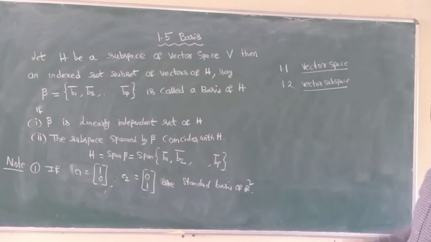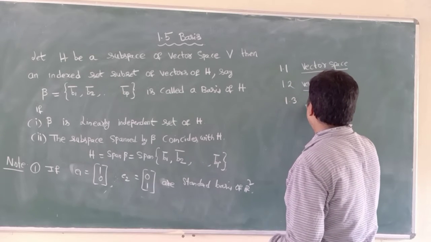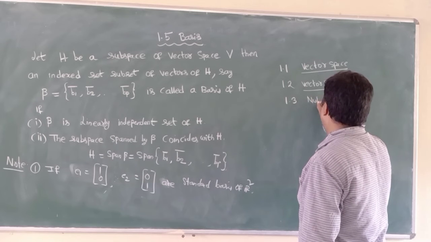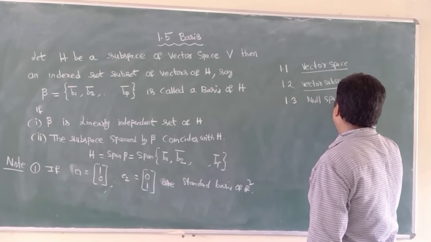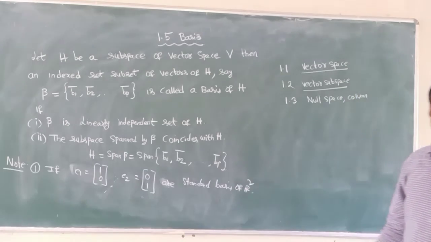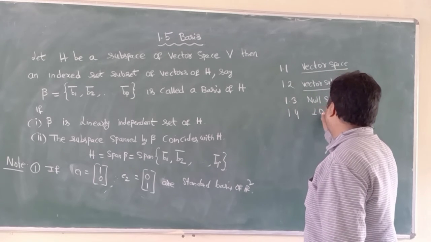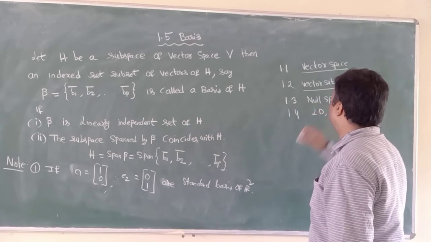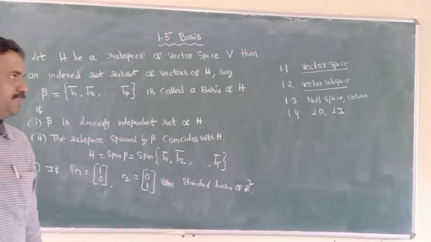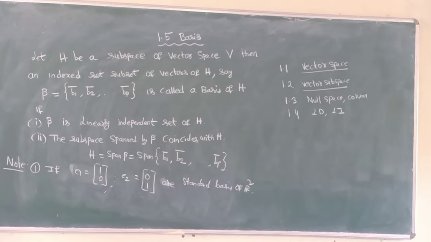And third we discussed null space and column space. And fourth we discussed linearly dependent and linearly independent. So: vector space, vector subspace, null space, column space, and fourth topic linearly dependent and independent.